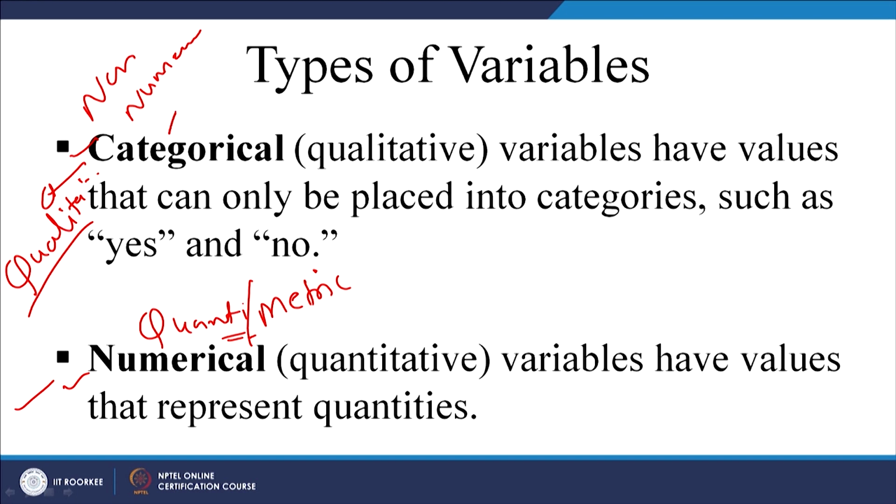This is non-metric data, right. So, what is non-metric data? Variables have values that can only be placed into categories such as yes, no, right. Let us say male, female, there is nothing metric in it, right. Let us say you would have seen people having 10 cups of coffee every day. You can call them heavy coffee drinkers. You have got medium coffee drinkers, right. So, heavy, medium, they are nothing but categorical variables, right.